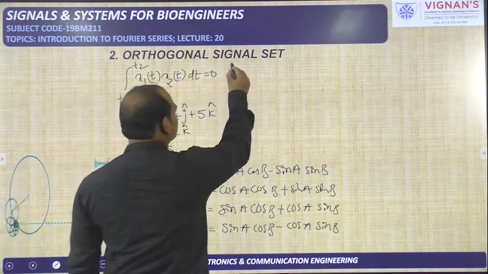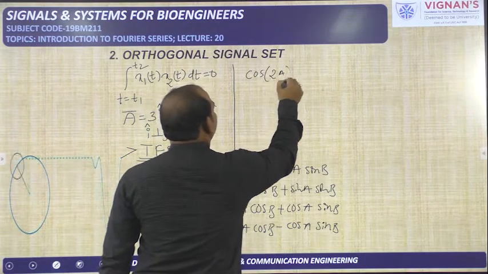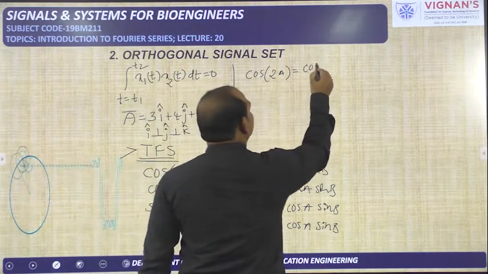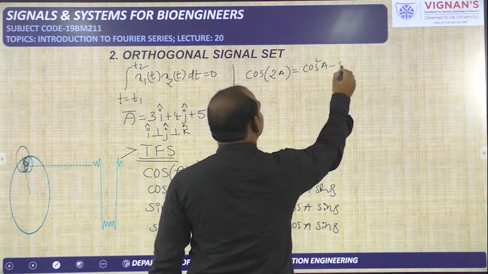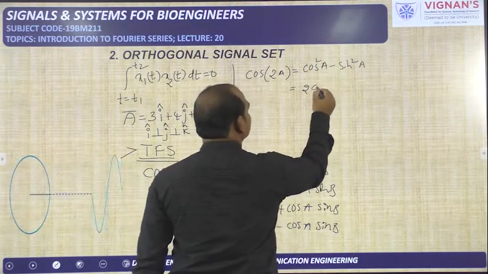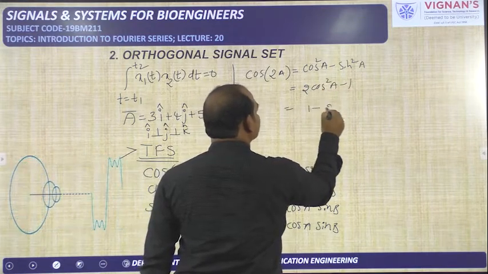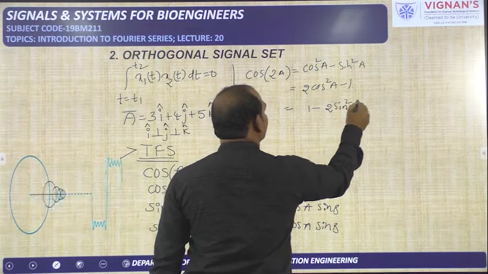Next, cos 2a means cos square a minus sin square a. This can be rewritten as 2 cos square a minus 1 or 1 minus 2 sin square a.